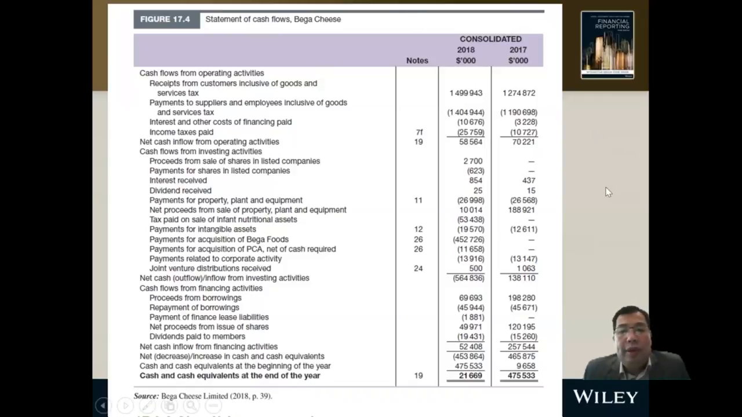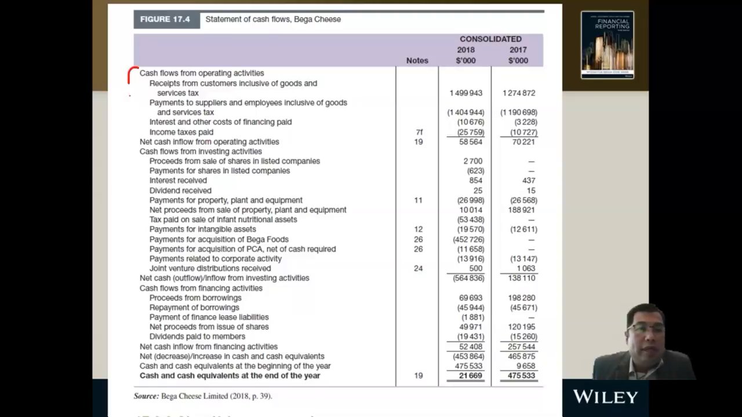So I'm sharing with you the examples about the statement of cash flow for Bigger Cheese. I think this company is producing cheese, Bigger Cheese. So this is the consolidated cash flow statement for year 2017 and year 2018. So we have three categories.